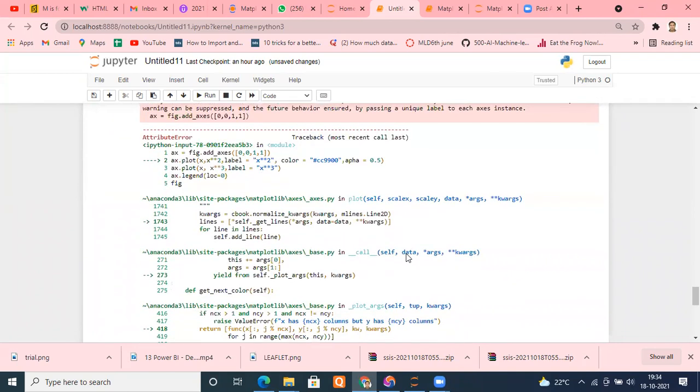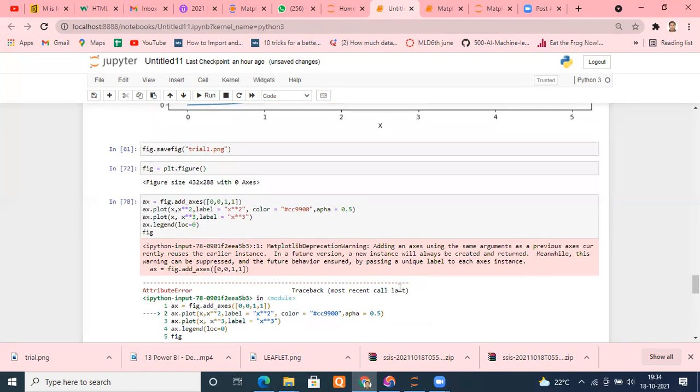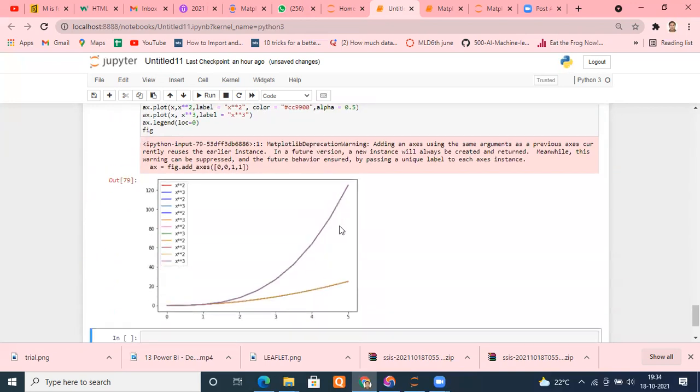Sorry, what happened? Some problem occurred. Where did the mistake happen? Alpha. I made some mistake in alpha. Alpha equal to 0.5. Can you see the color faded a bit? Right? So depending upon how much transparency you want, you can use it.